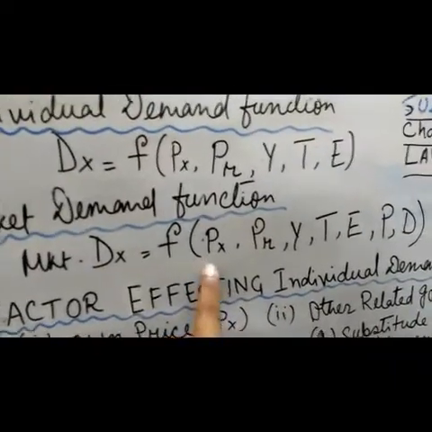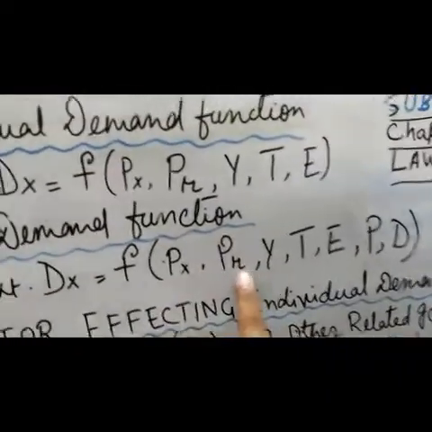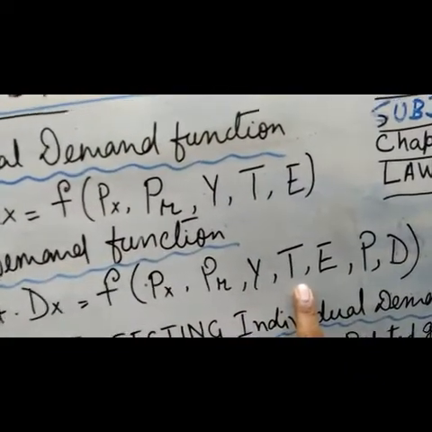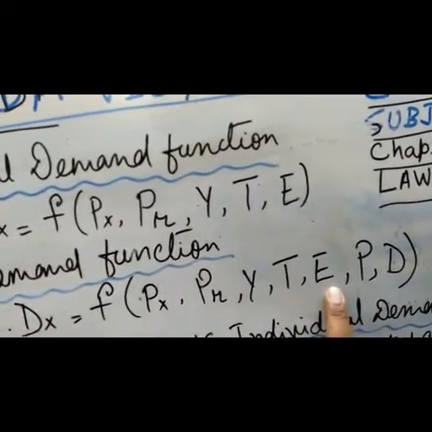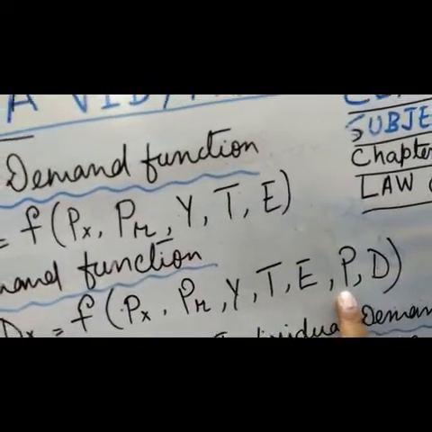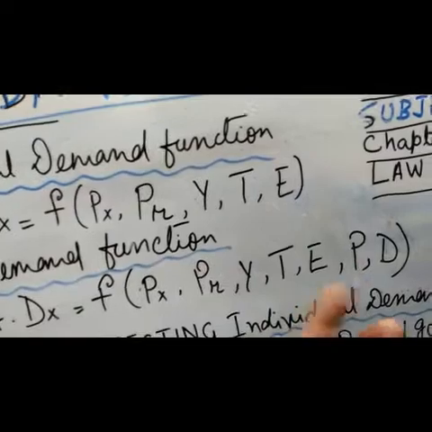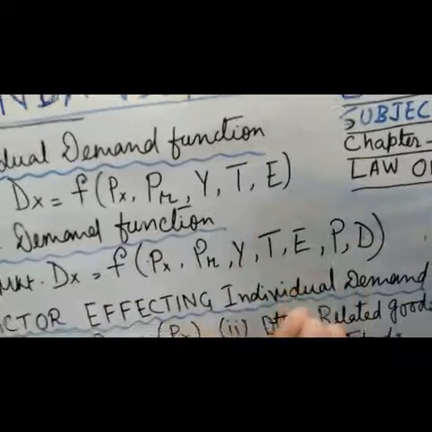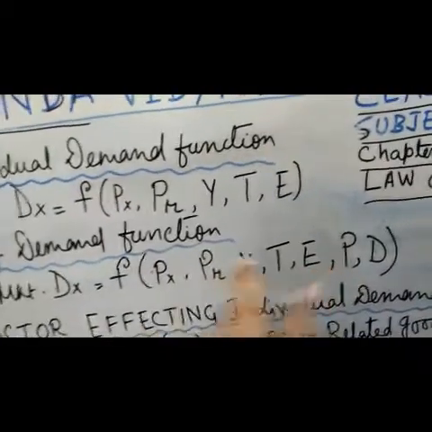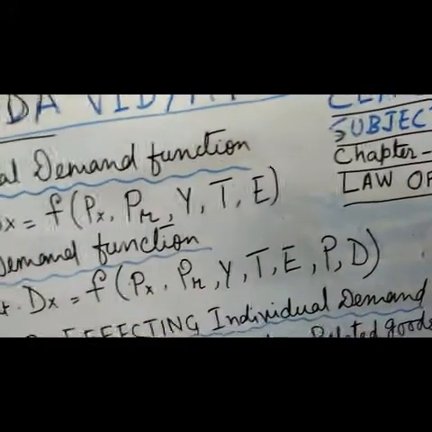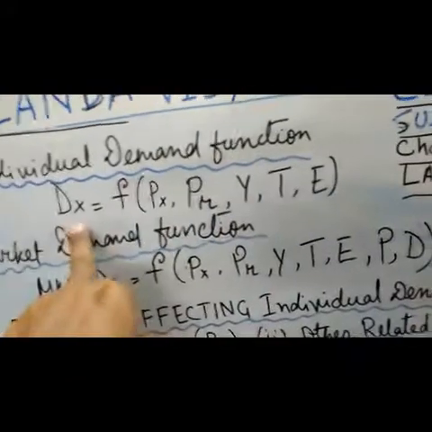Let's see. The market demand function is a function of, similarly, price of that commodity, price of related commodity, Y stands for income, T stands for taste and preference, E stands for expected price of the commodity. Here these two are different. P is the population in the market. Suppose in Kabardanga place market population is high, so definitely your market demand will be high. So population is very important for market demand, which is not there in individual demand.